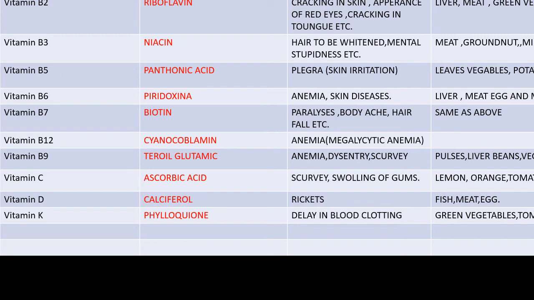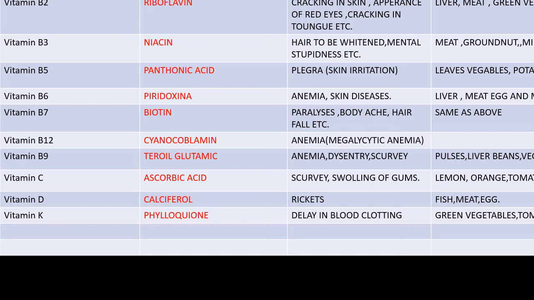Here we have a chart in which we will discuss the different types of vitamin B. So the first one is vitamin B2. The chemical name of vitamin B2 is riboflavin and the deficiency disease caused by it is cracking in skin, appearance of red eyes, cracking in tongue, etc. And the next one is vitamin B3. The chemical name is niacin and the deficiency disease caused by vitamin B3 is hair whitening or mental stupidity.